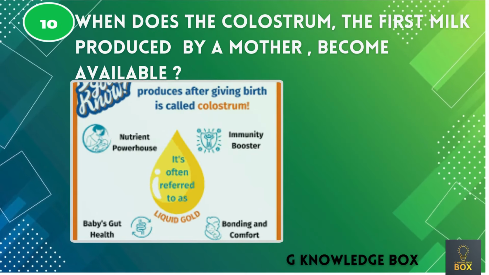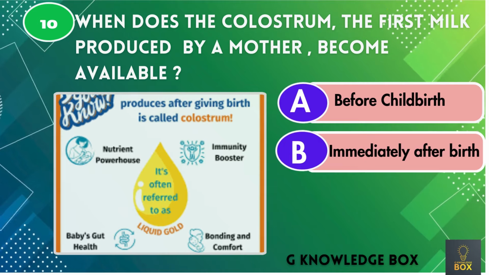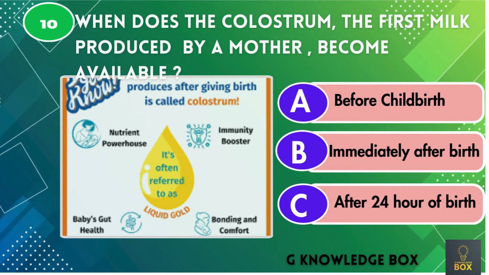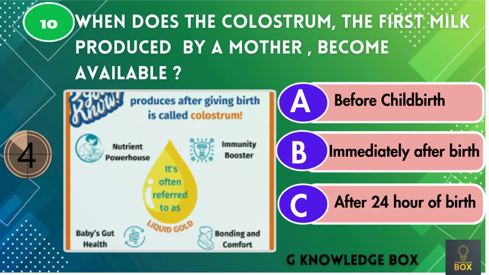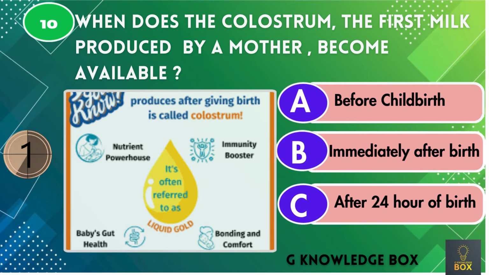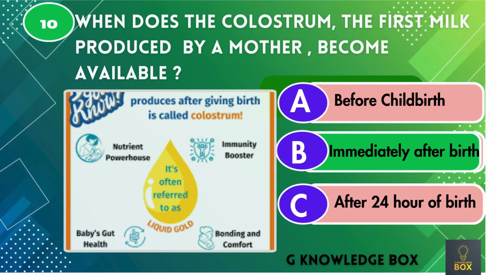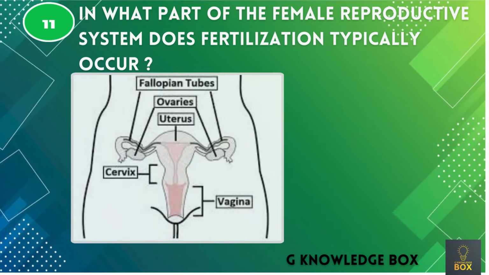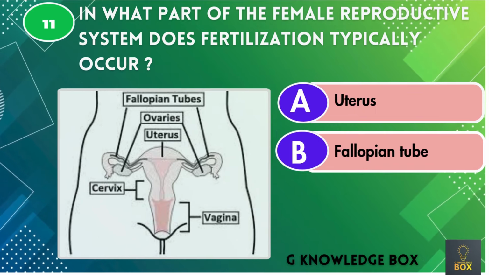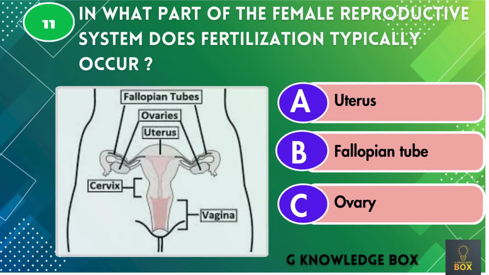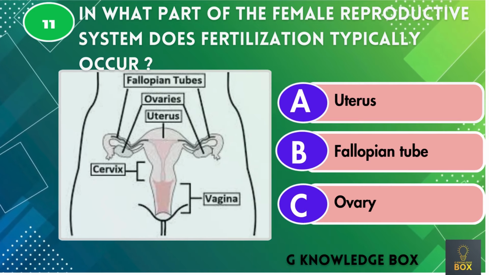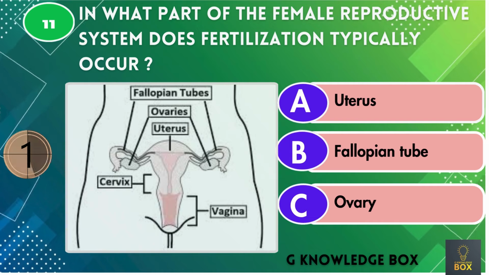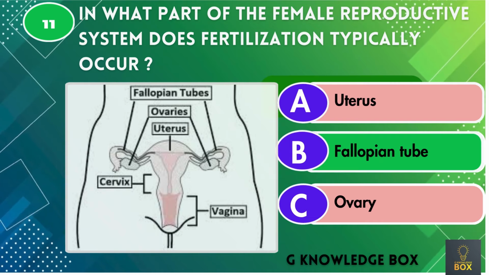When does the colostrum, the first milk produced by a mother, become available? Correct answer is immediately after birth. In what part of the female reproductive system does fertilization typically occur? Correct answer is fallopian tube.